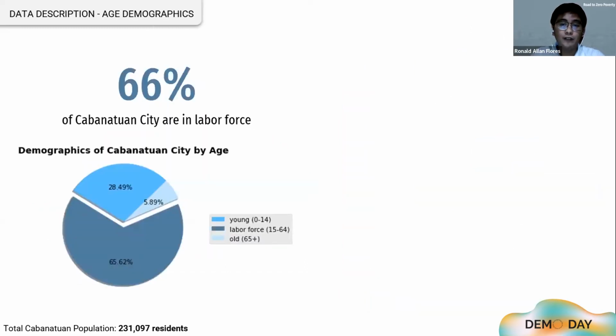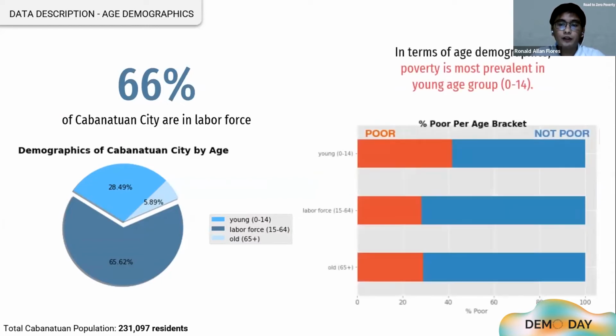Looking at the age demographics, 66% are in the labor force. These residents are ages 15 to 64. Based on class composition, poverty is most prevalent in the young age group, with 41% of them living in a poor household. This implies that poor residents tend to have more children.